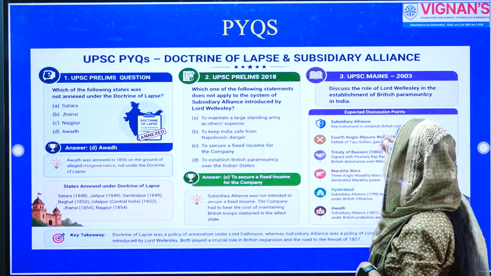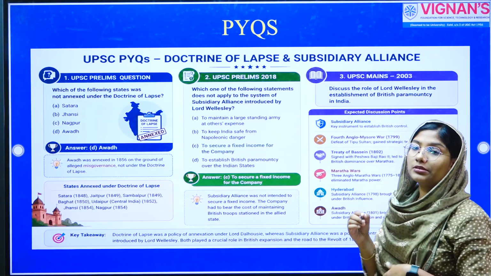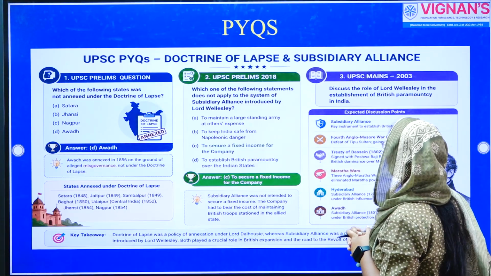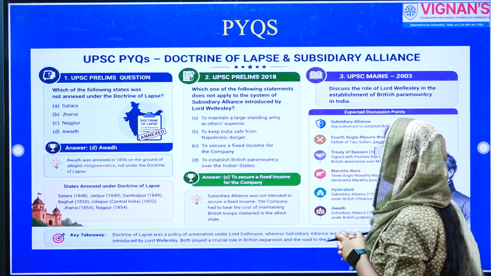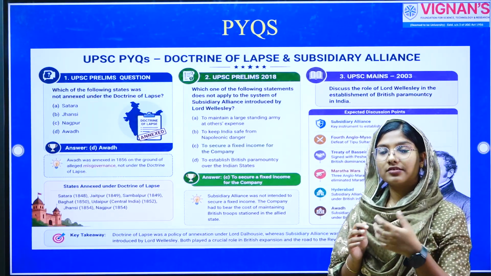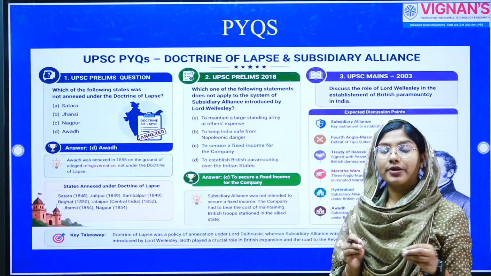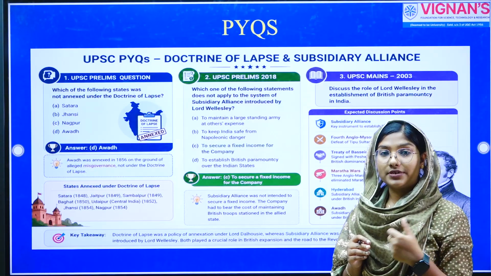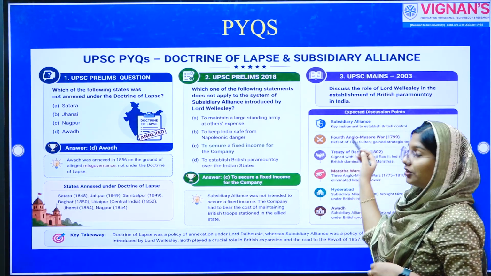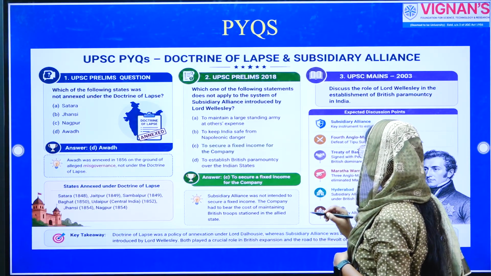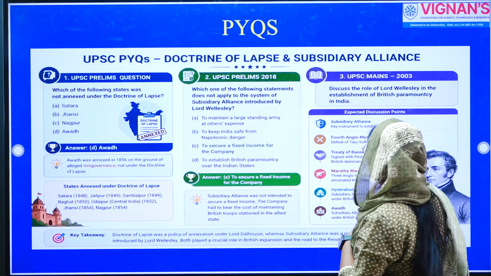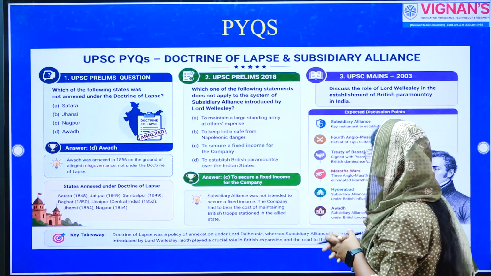Now comes the third question, which is from UPSC Mains 2003. It's a question like this: discuss the role of Lord Wellesley in the establishment of British paramountcy in India. I hope that you will be able to answer this question, because we made a comprehensive analysis of the subsidiary alliance introduced by Lord Wellesley. So, you can include points such as that he introduced this policy of subsidiary alliance. He is the one who took an active role in defeating Mysore after the 4th Anglo-Mysore War.